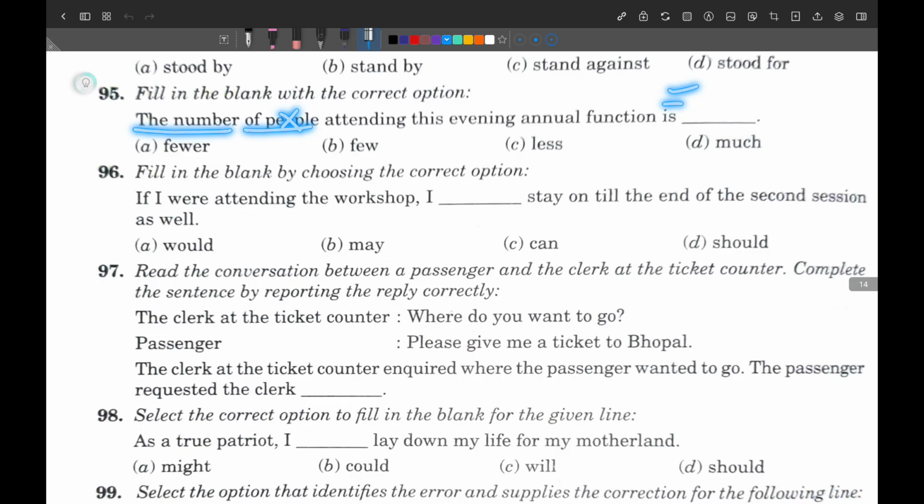First we will try to see whether fewer can be correct or not. So fewer can't be correct. Remember, the word fewer is used directly with plural countable nouns.